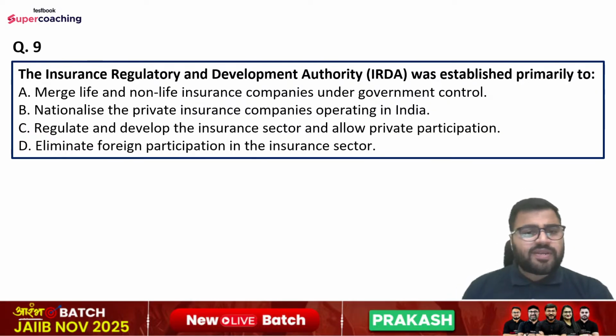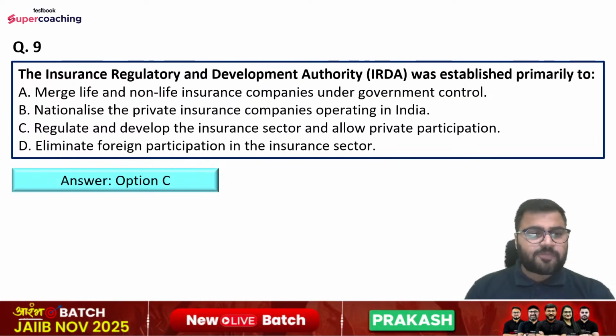Merge life and non-life insurance companies under government control, nationalize the private insurance companies operating in India, regulate and develop the insurance sector and allow private participation, and eliminate foreign participation in the insurance sector. So what is the right answer? Right answer is option number C, that is regulate and develop the insurance sector and allow private participation.